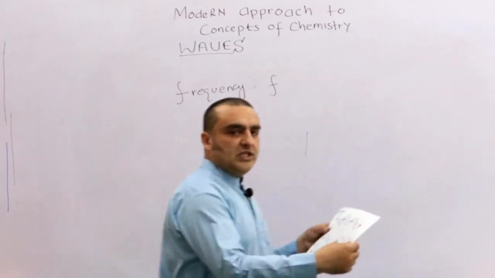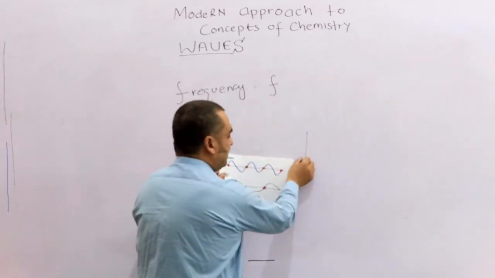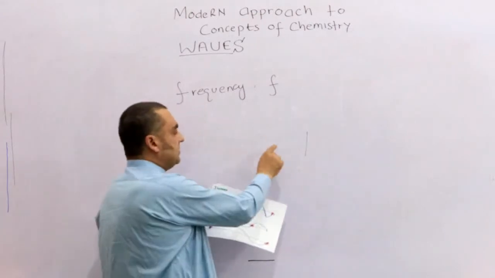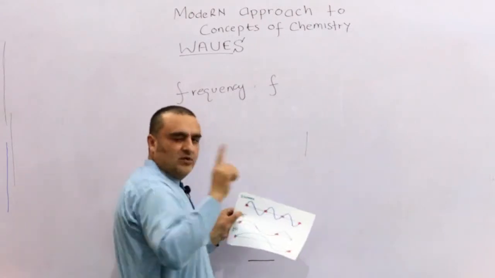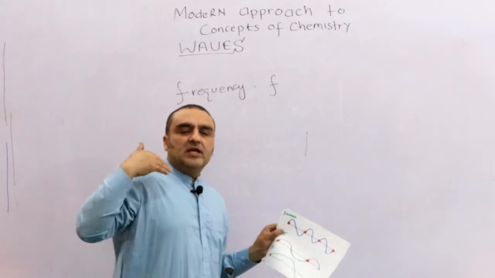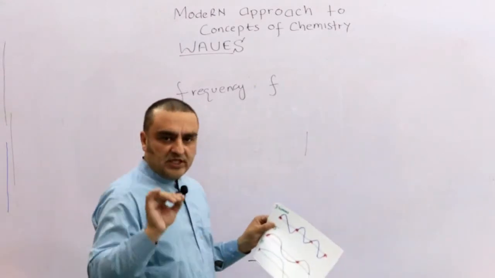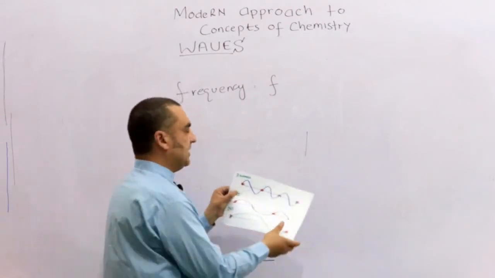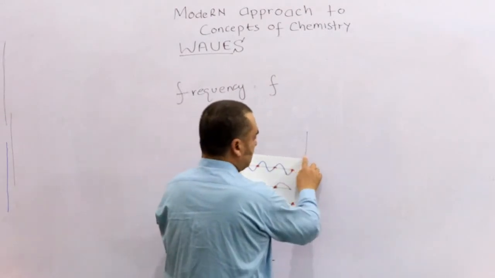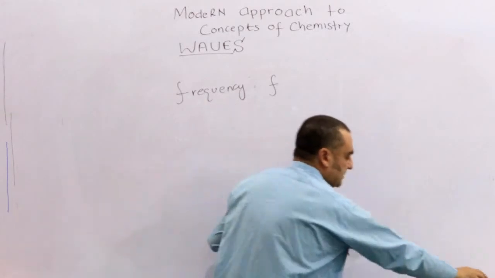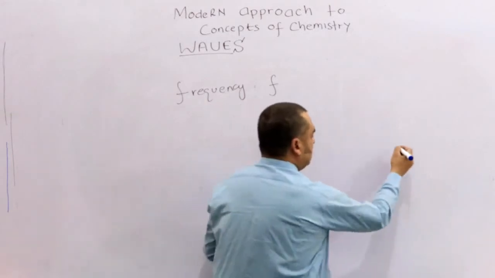Okay, suppose this is a light, and suppose it reaches from sun to earth in 1 second. It takes about 8 minutes, but let's suppose it reaches the earth in 1 second. Okay, this is the sun, and it is the earth.